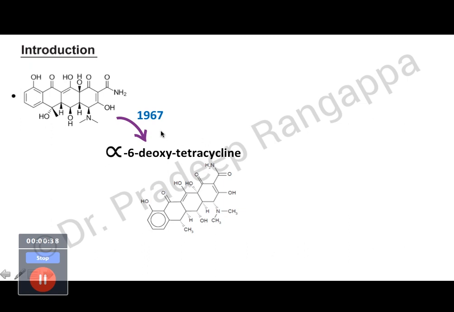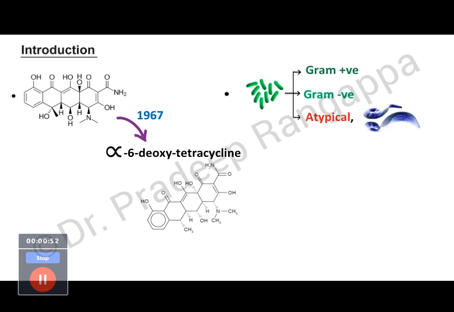So as you see, doxycycline is a derivative of alpha-6-deoxytetracycline, and this was first discovered in 1967. The unique thing about doxycycline is it has effect against multiple variants of organisms, including gram-positive, gram-negative, atypical organisms, and parasites like malarial parasites.